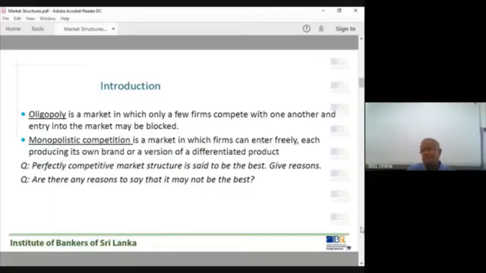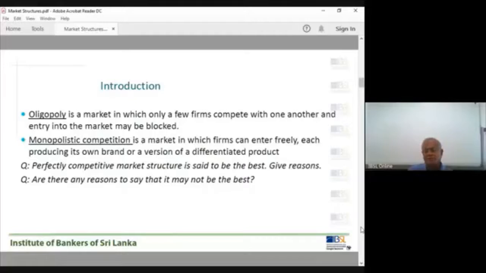Shell and in the gas distribution, you have two firms, right? The oligopoly market, right? Then sometimes the toothpaste industry, the car industry, oligopoly market. Few firms, competition among few. Competitive market, large number of firms, large number of suppliers.